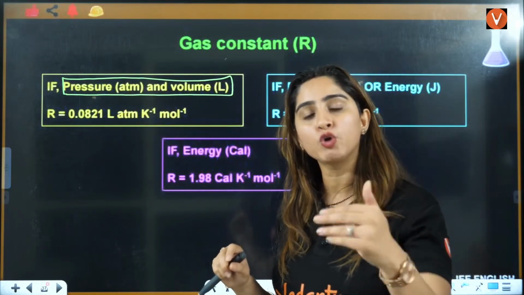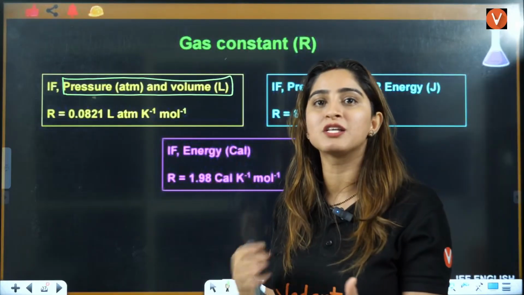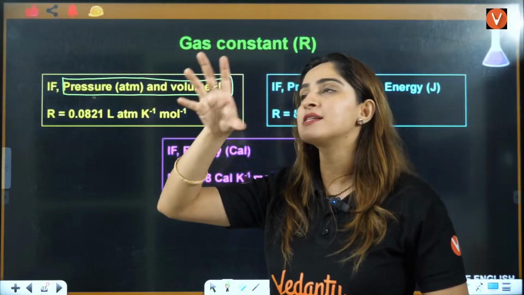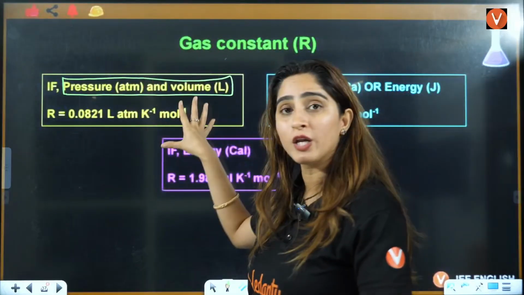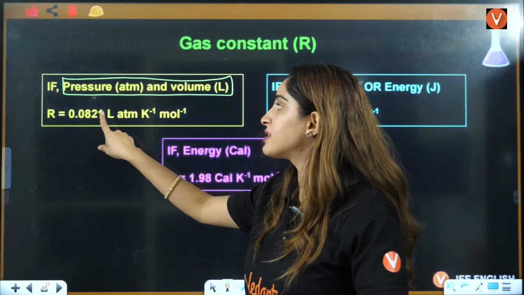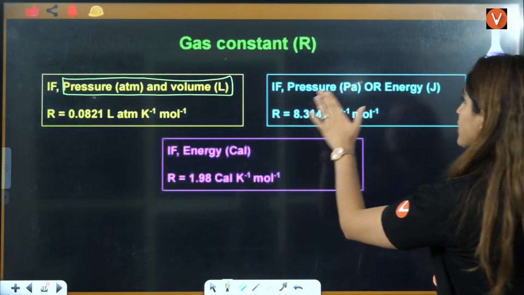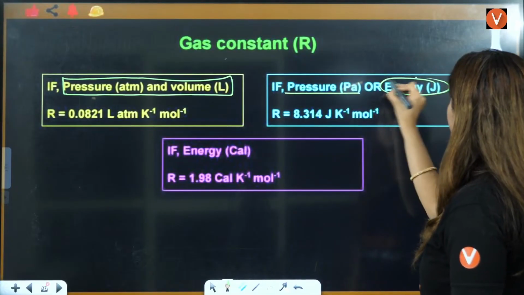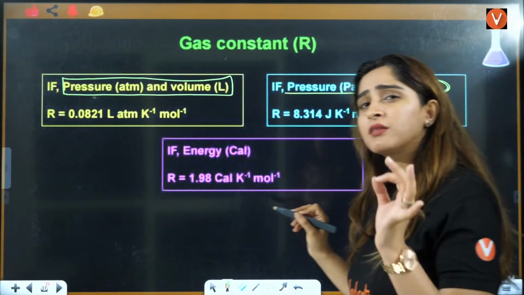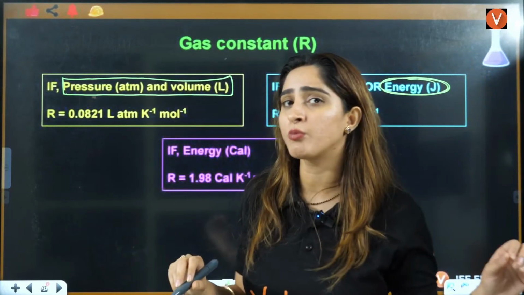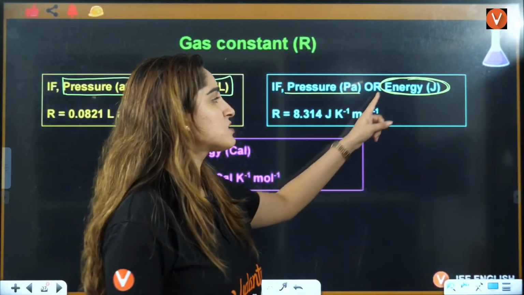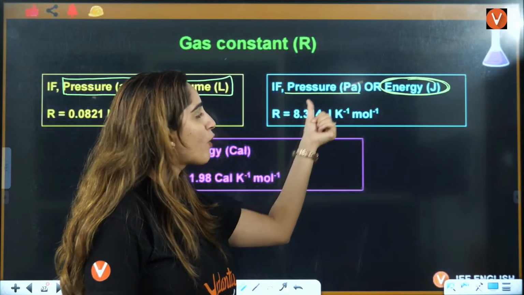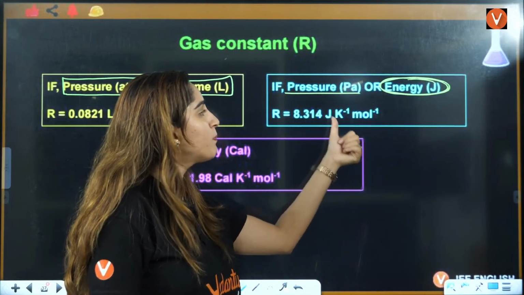When you get to know physical chemistry, you will get to know about this in more detail, right? But when I teach you that, remember this in mind, that pressure in atmosphere and volume in liter is going to be 0.0821. If pressure is in Pascal or you have energy, this you will use in thermodynamics. In thermodynamics, when you are doing a question where energy is involved, you will use the value of R as 8.314 joule per Kelvin per mole.